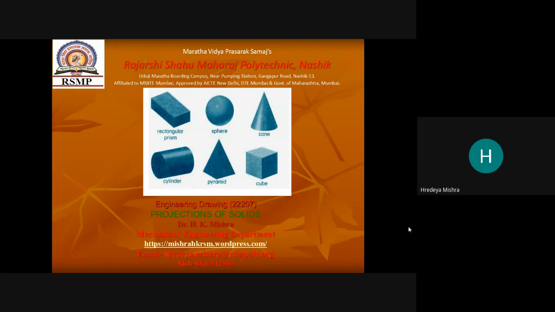In projection of plane or projection of surface, length and width are given, but in the projection of solid, the z direction, meaning thickness, is also given, which is in the z direction.